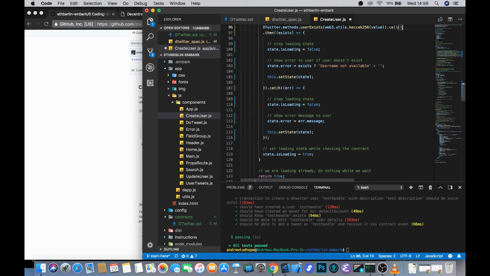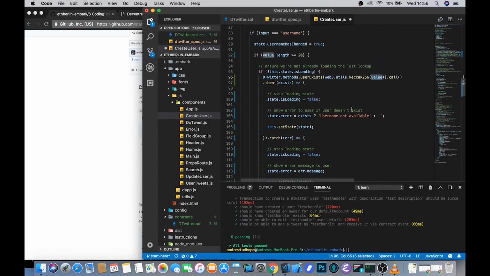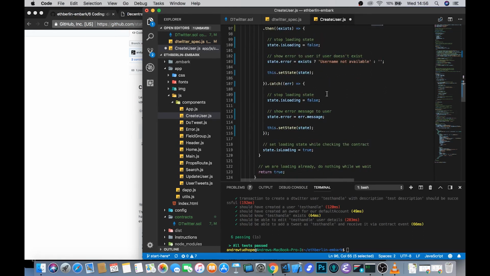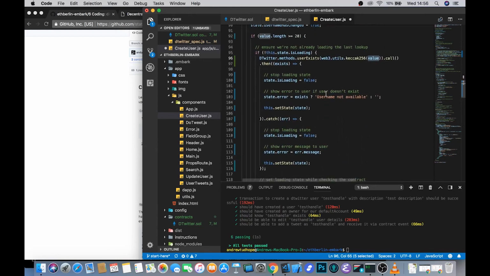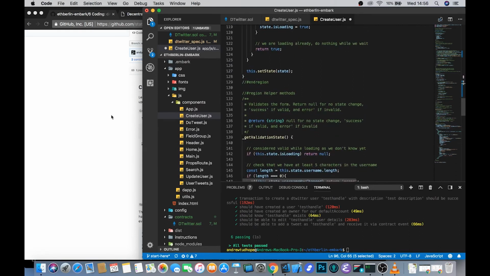Let's remove the comments. So once we've called this method to check that the user exists, passing in the hash of the username, if it does exist, then set loading back to false. Put up that the username is not available. So this is if you're trying to set your username and somebody else already has it, and if that's the case, then we've got this catch block to show an ordinary error message in this particular component. So that should be everything for create user.